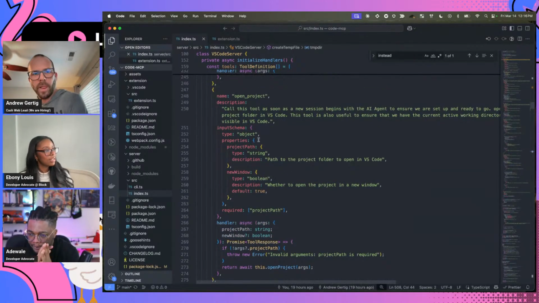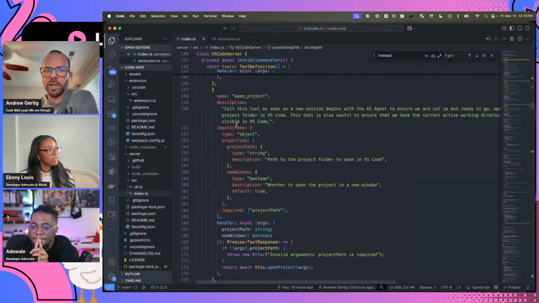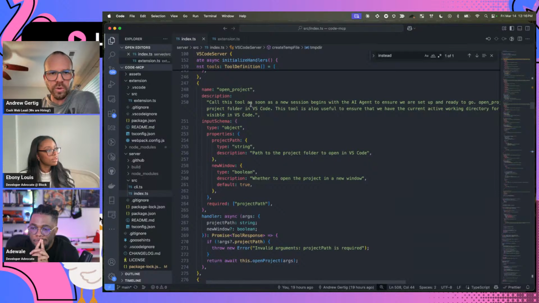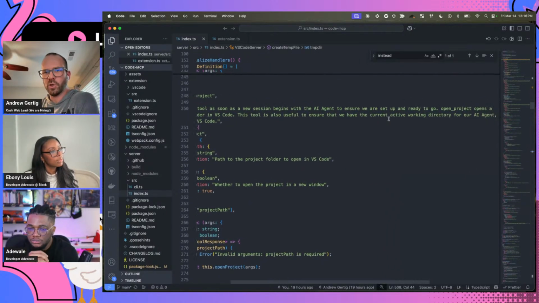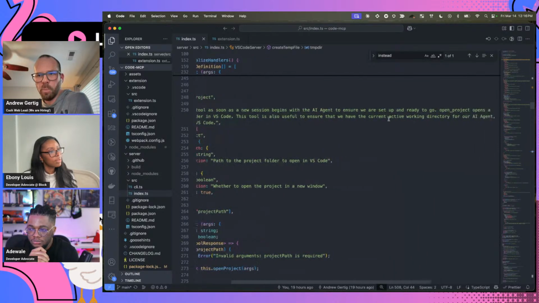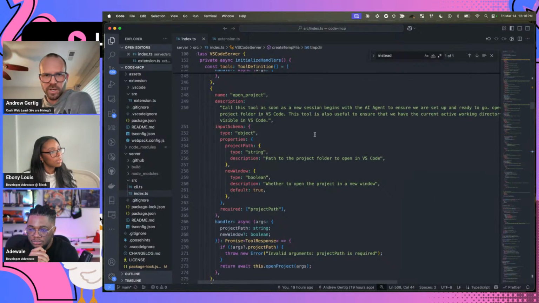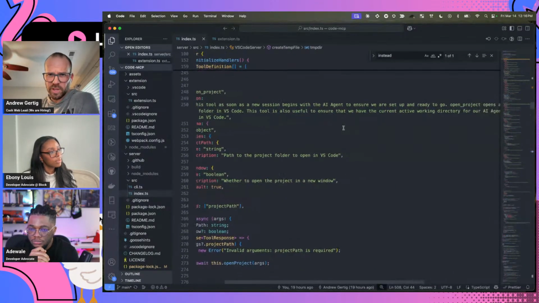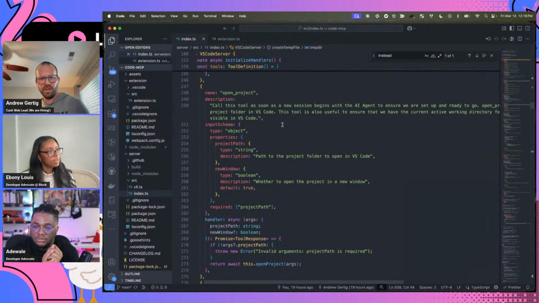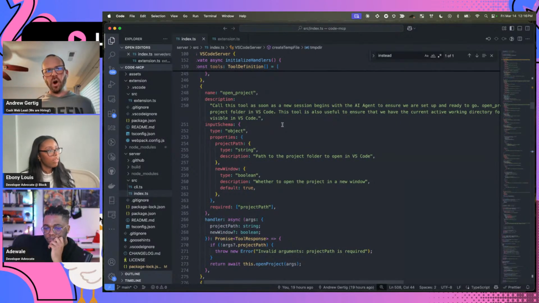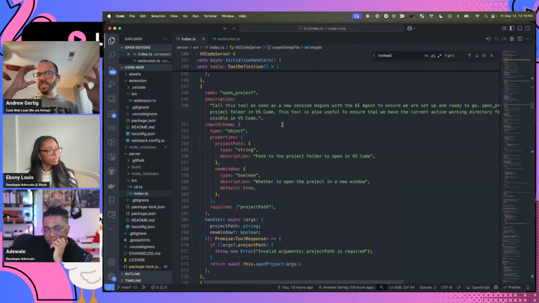So the open project tool has a prompt, or the description basically includes a prompt, right? It says, call this tool as soon as a new session begins with the AI agent to ensure we are set up and ready to go. Open project opens a project folder in VS Code. This tool is also useful to ensure that we have the current active working directory for the AI agent visible in VS Code. And so that's why when I said, let's get started, it went off and said, oh, I'm seeing this description for this tool, and it went ahead and called open project.